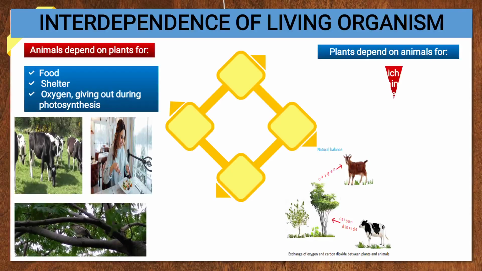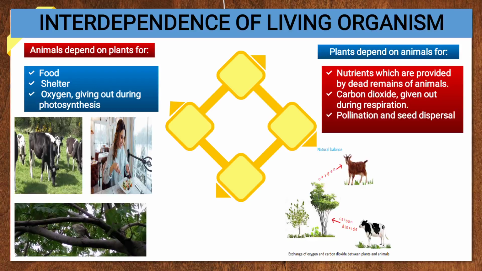Now plants depend on animals for nutrients which are provided by dead remains. It means the animal will die, the microorganisms will break it down, it will get mixed in the soil and the soil will become fertile, and in that the plant will grow and take the nutrients from the soil. Carbon dioxide: you see in the image, the cow gives carbon dioxide which is used by the plant.